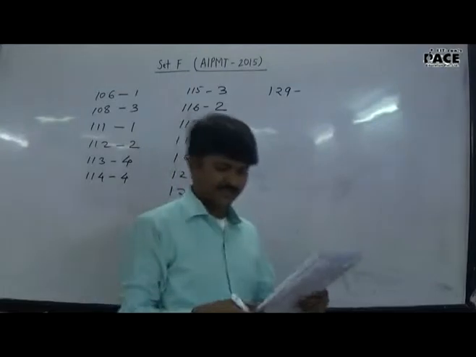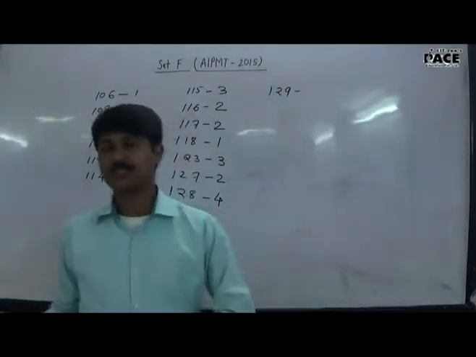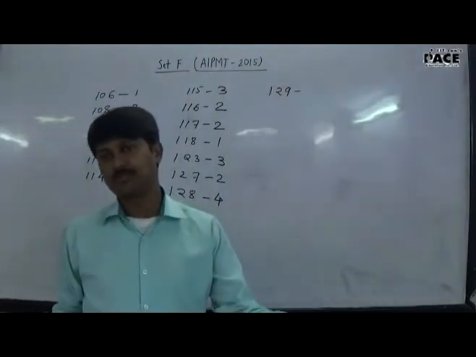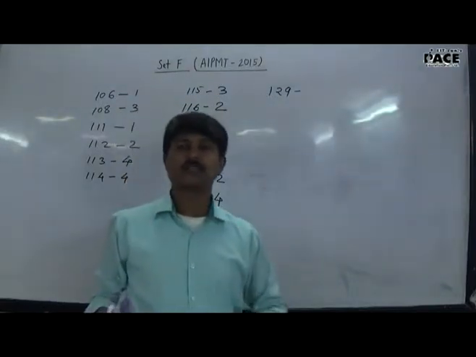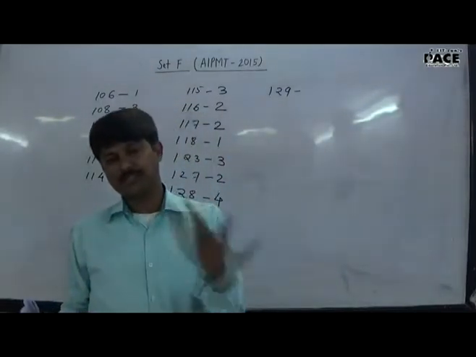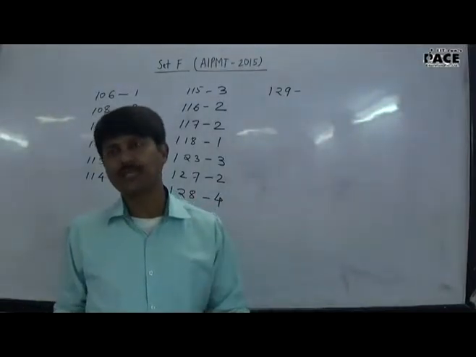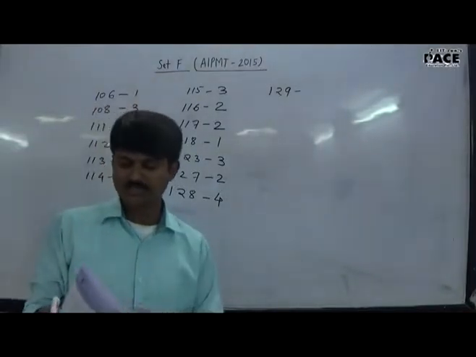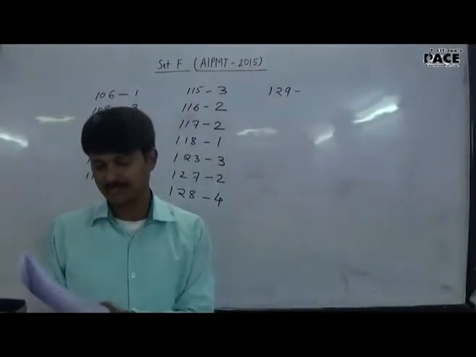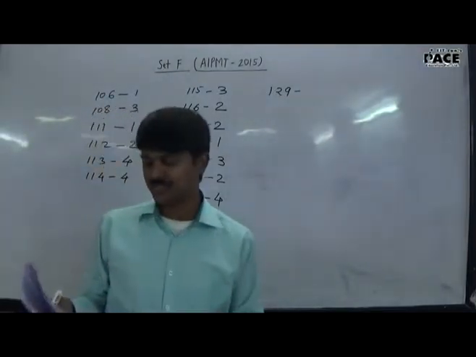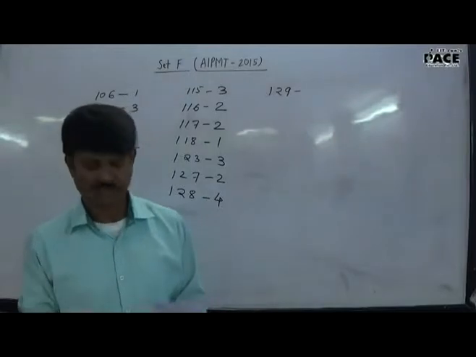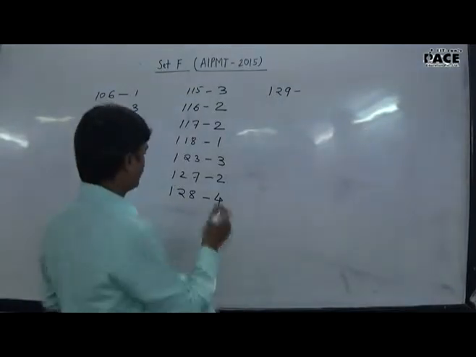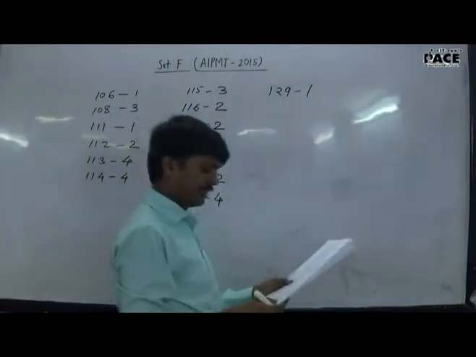Then question number 129. Here secondary succession takes place. What is the difference between primary succession and secondary succession? Primary succession always takes place in a fresh area where there is no previous vegetation, but secondary succession takes place when there was previous vegetation and it is removed by some chance. So that condition is considered secondary succession. Among these, newly formed land and bare rocks, the second, third and fourth options, are for primary succession, and the first option, degraded forest, is secondary. It is the initial point for secondary succession. So the answer to 129 is option 1, the degraded forest.